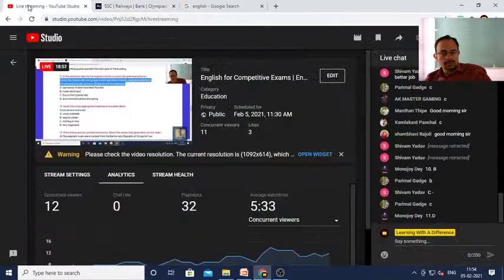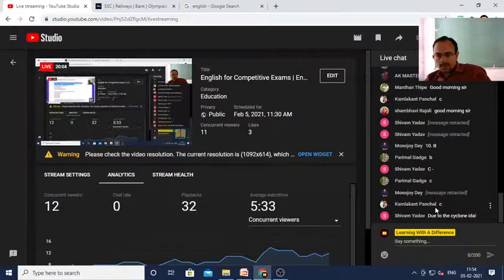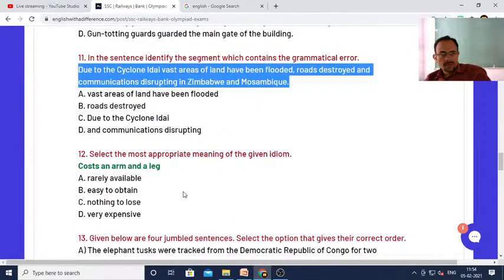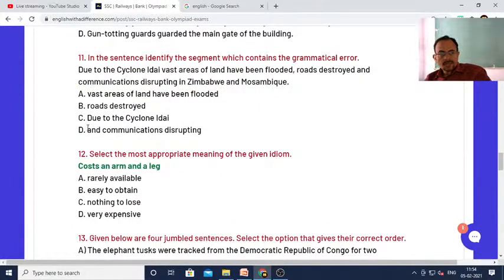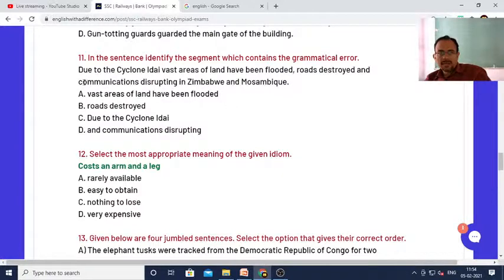So, 11 D, Kamlakant C, Shivam D, Manoj D, Parimal, Kamlakant C. Okay, so dear students, those who have given D as the answer are absolutely correct, because here you see "communications disrupting" is wrong. It should be "communications disrupted." It should be disrupted here, in Zimbabwe and Mozambique.